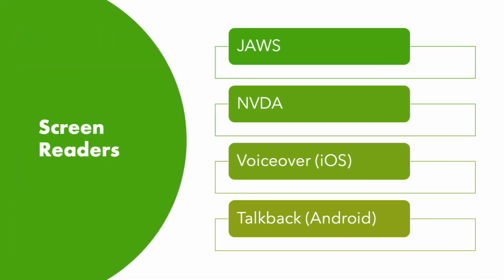There are a few different screen readers available for testing. For example, JAWS and NVDA for web applications, and VoiceOver and TalkBack for iOS and Android applications. So how does a screen reader work? When a screen reader is installed, the user will be able to hear the text and content of an application as speech. This is particularly useful for people with vision impairment.